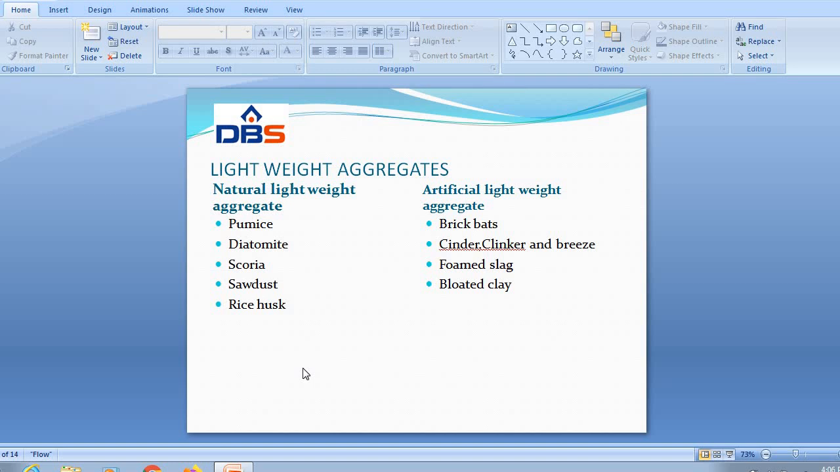Next one, rice husk. Rice husk and groundnut husk have had limited use as lightweight aggregate for the manufacturing of lightweight concrete for special purposes. Next one, artificial lightweight aggregate. Under that, first one is brickbats. Brickbats are one of the types of aggregates used in certain places where natural aggregates are not available, or may be costly.